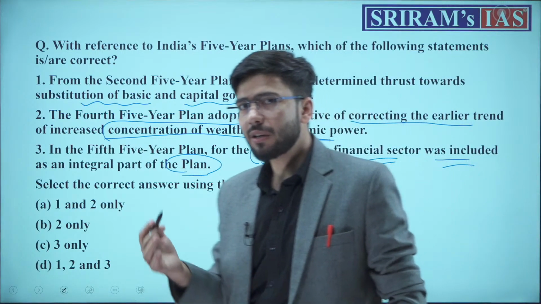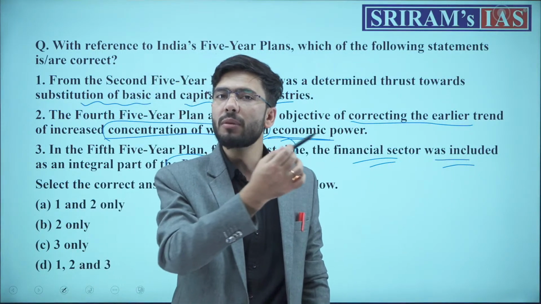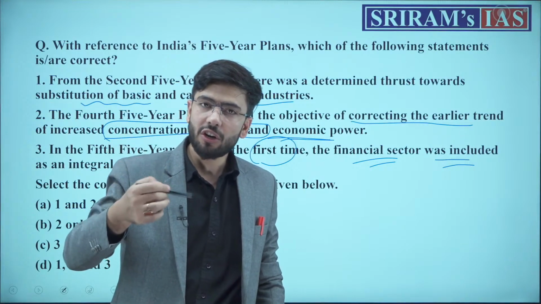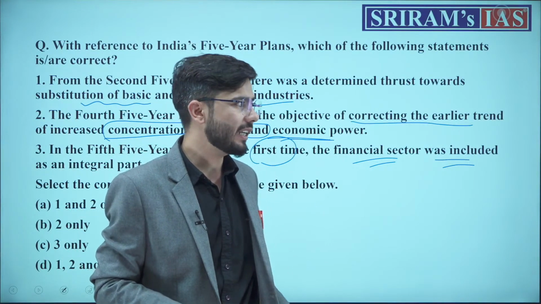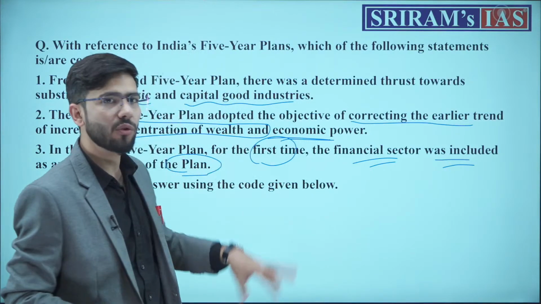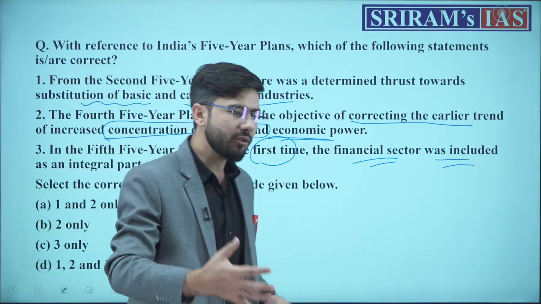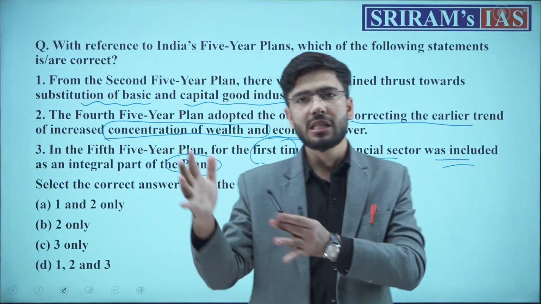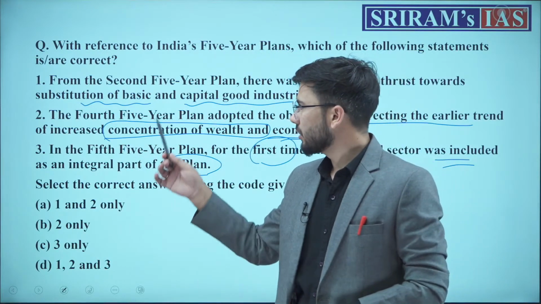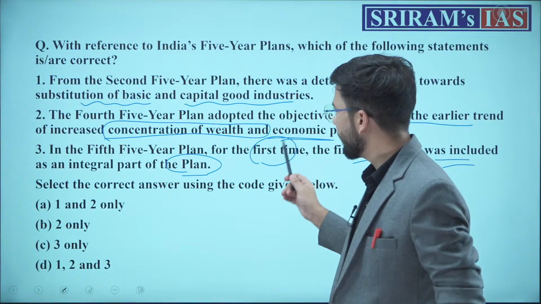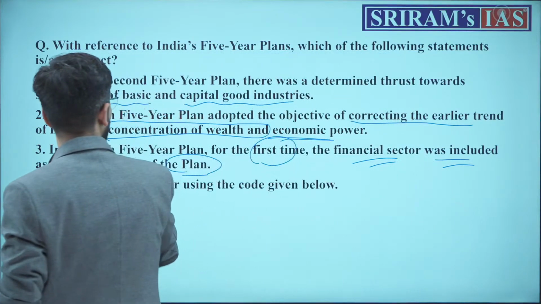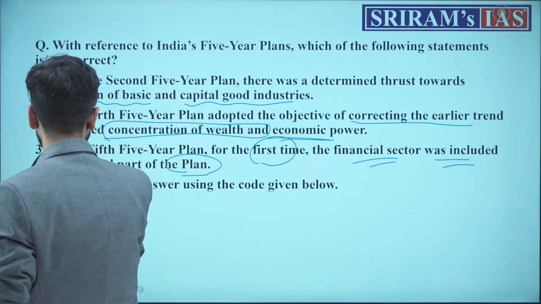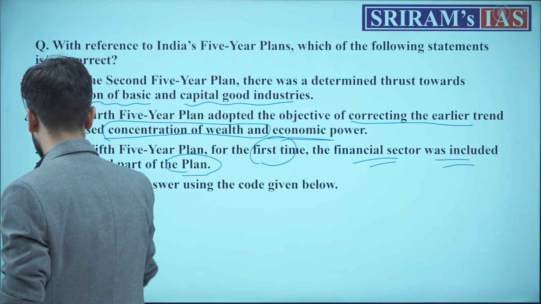Emphasis on the financial sector was laid only after the Rao Manmohan model, or only after the new economic reform policy which was introduced in 1991. Post that we focused on the financial sector. Till that time we were focusing on agriculture, industry, capital goods. Done? So with this you need to remember that the third option does not correspond to this question. Rather 1 and 2 are correct.